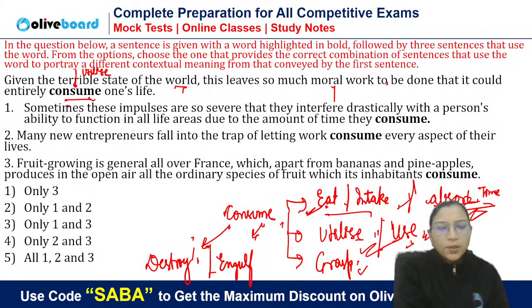Yes. Now, let's see second. Now, we will see the option. Here we are getting the sense of utilize. Sometimes these impulses are so severe that they interfere drastically with a person's ability to function in all life areas. See here also same thing. Due to amount of time they consume, it means they take, utilize. Are they both same meaning or different meaning?